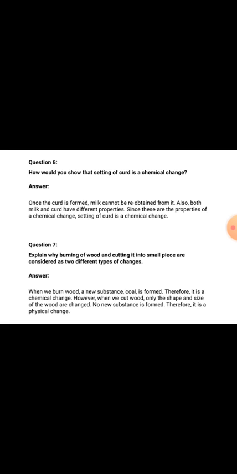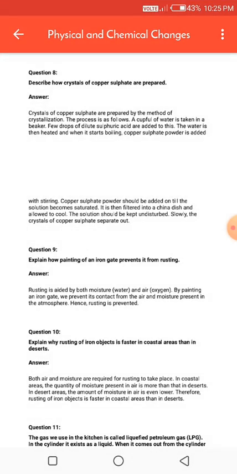Question number 7. Explain why burning of wood and cutting it into small pieces are considered as two different types of changes. So your answer is, when we burn wood, a new substance, coal, is formed. That's why this process is called chemical change. But when we cut wood, only the shape and size of the wood are changed. So that's why this change is called a physical change. Now question number 8.